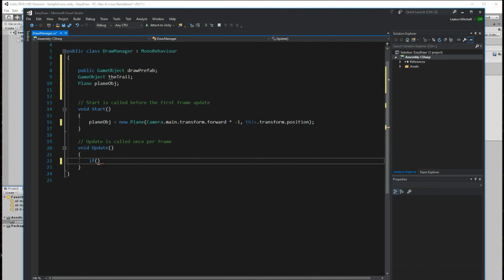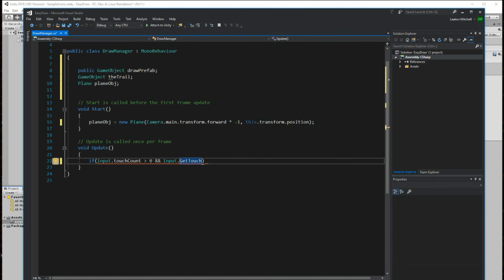So first thing, let's get the input, Input dot, and you can find touch count. As long as it's more than 0, then obviously they're touching the phone at the time. So that's good. And if it's more than 0, do a GetTouch.